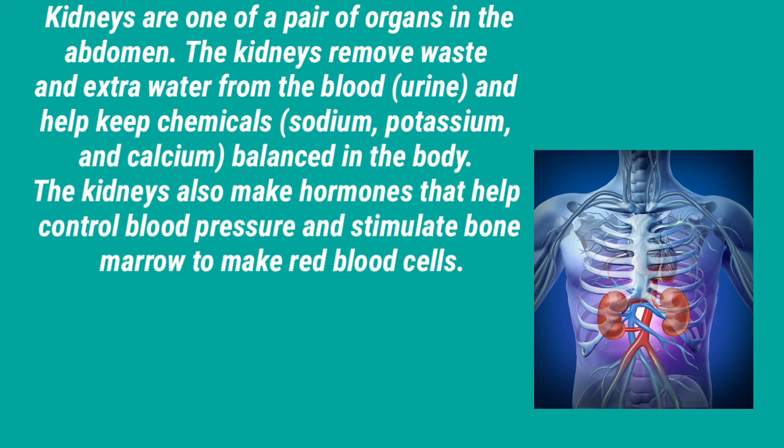Kidneys are one of a pair of organs in the abdomen. The kidneys remove waste and extra water from the blood, which becomes the urine, and help keep chemicals such as sodium, potassium, and calcium balanced in the body. The kidneys also make hormones that help control blood pressure and stimulate bone marrow to make red blood cells.